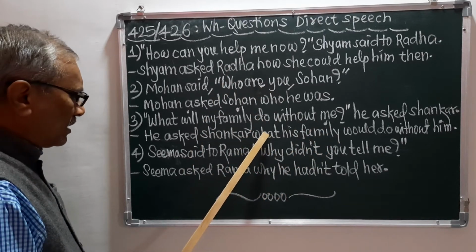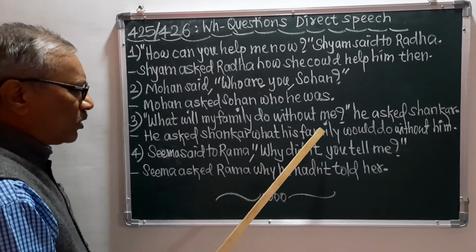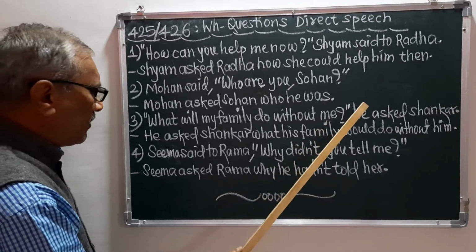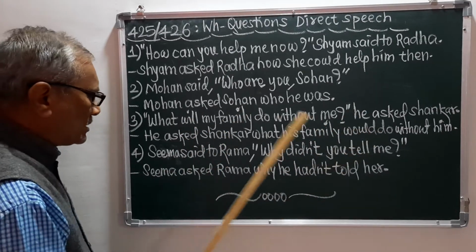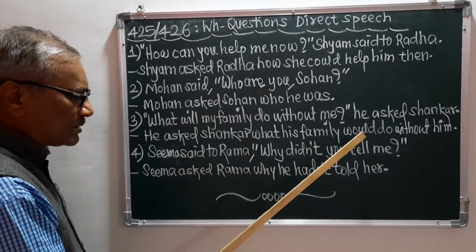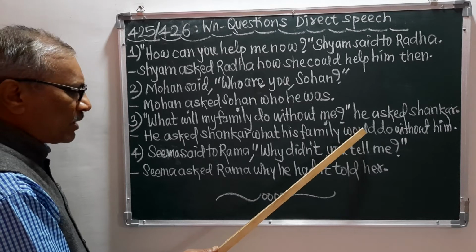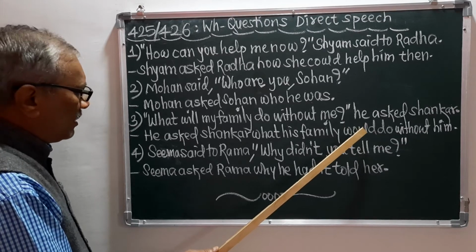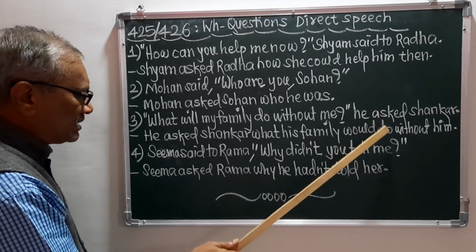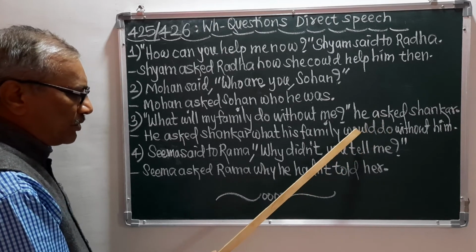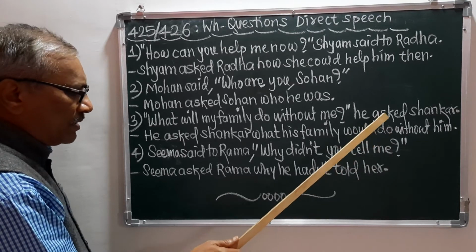So how is the indirect speech? After this conjunction, my family has become his family because the speaker is male. Then will do has become would do because the helping verb has been changed into the simple past, and the main verb has remained as it is, because always the helping verb changes into the past and the main verb remains the same.